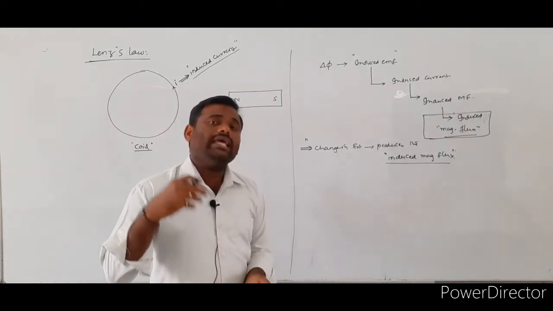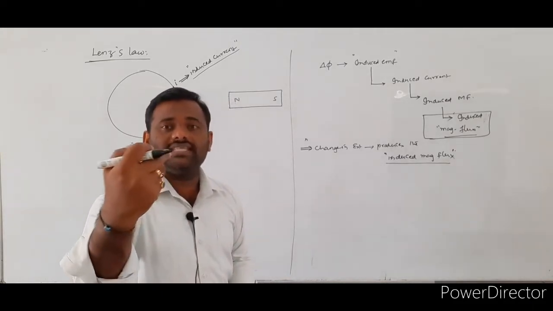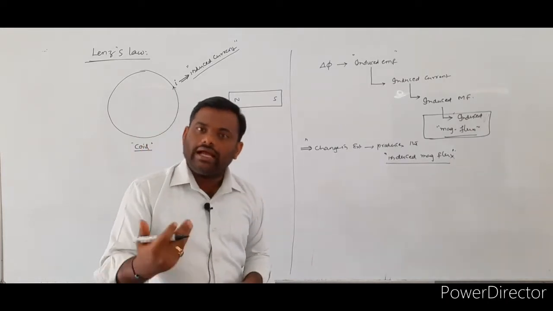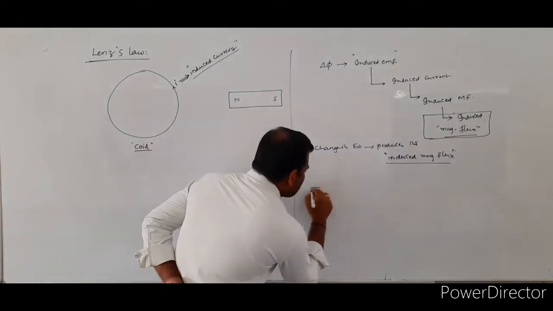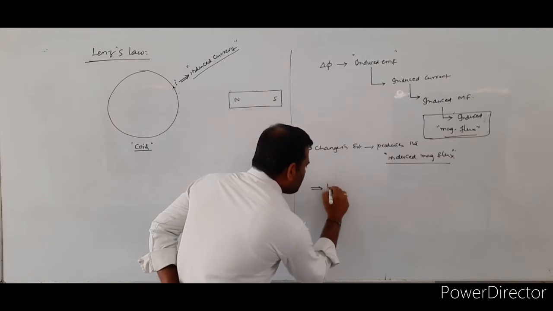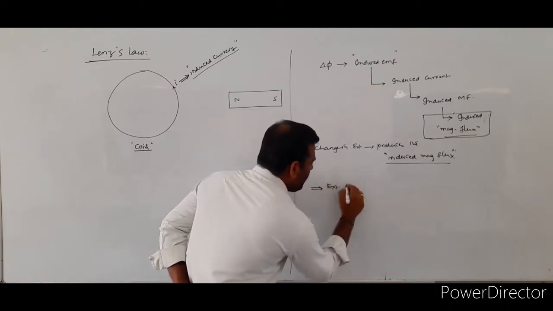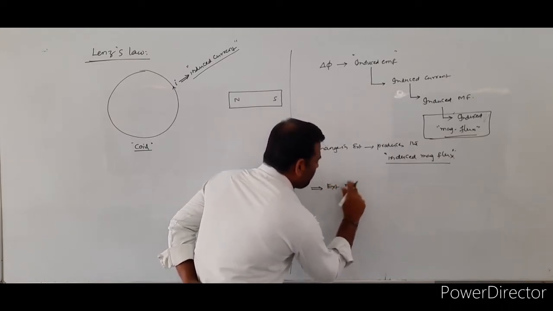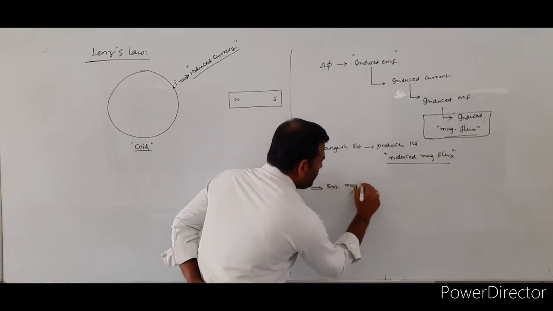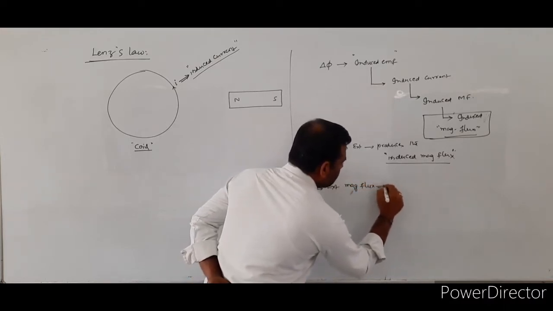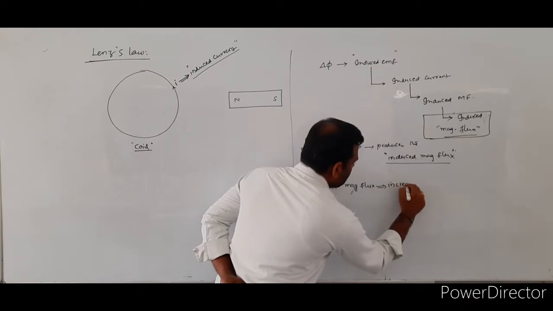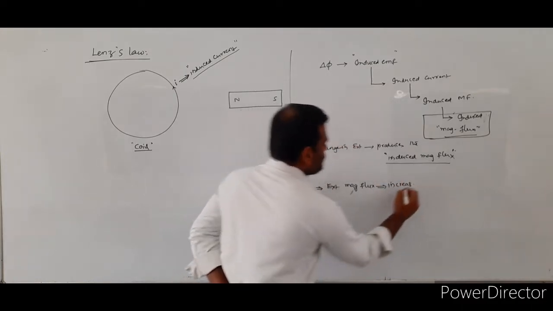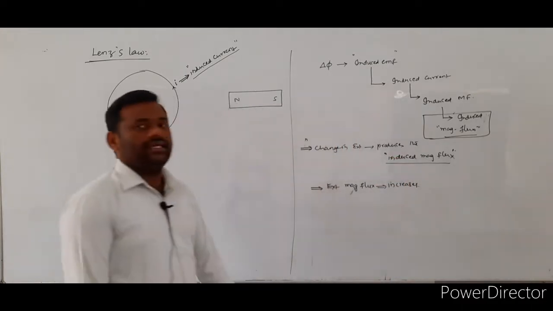Once again, what is the meaning of opposition of the change in magnetic flux? How can we understand it? Suppose I assume that the change in external magnetic flux increases.